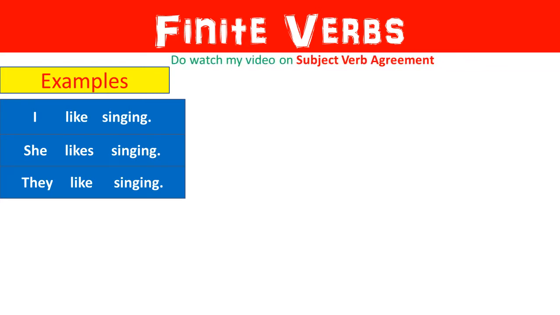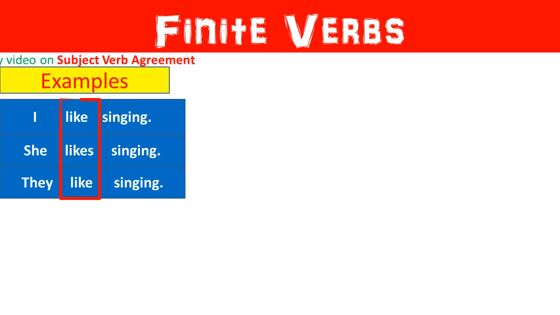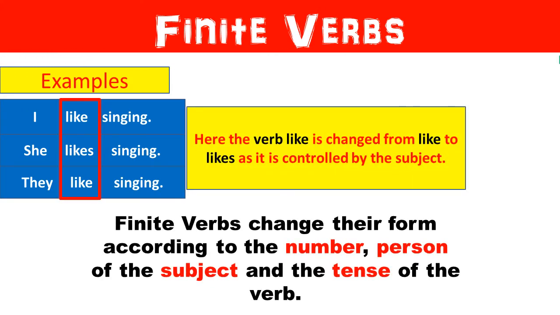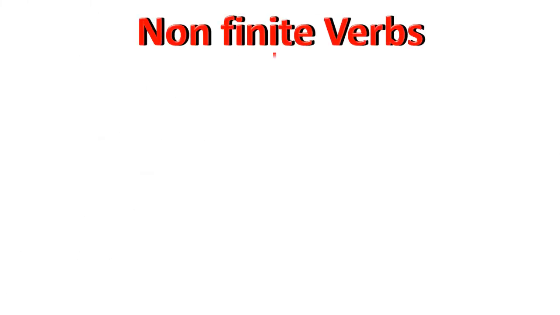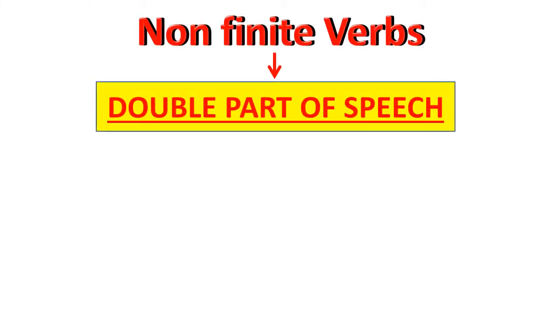Second sentence, she likes singing. Here, she is third person singular. So, with it, we will use a singular verb. So, we have used likes. And they is third person plural. So, with it, we will use like. Here, you can clearly notice that the verb like is changed from like to likes as it is controlled by the subject. So, finite verbs change their form according to the number and person of the subject and the tense of the verb.